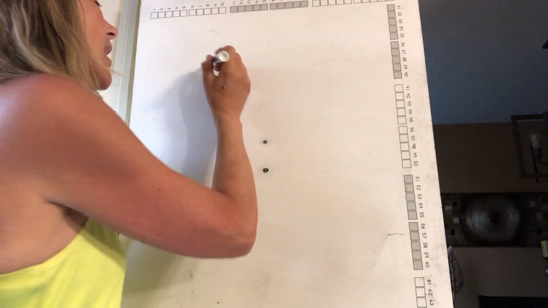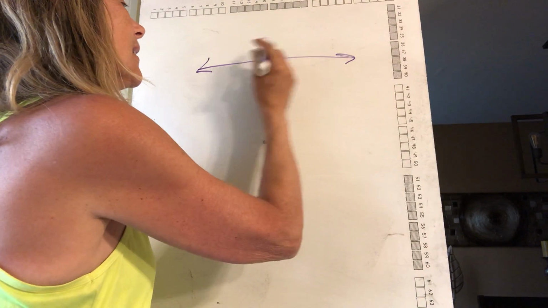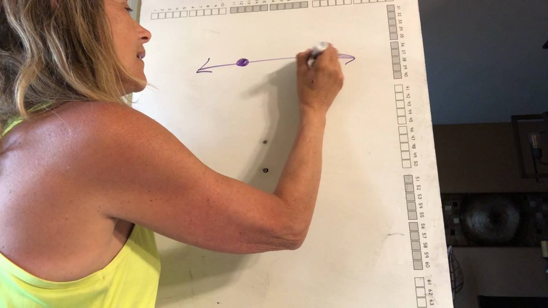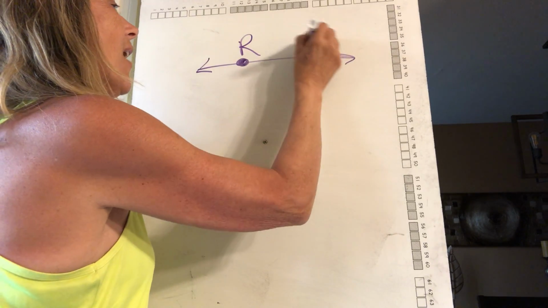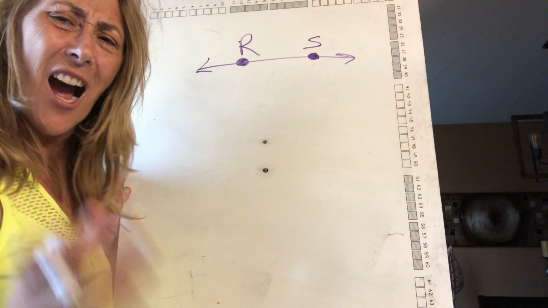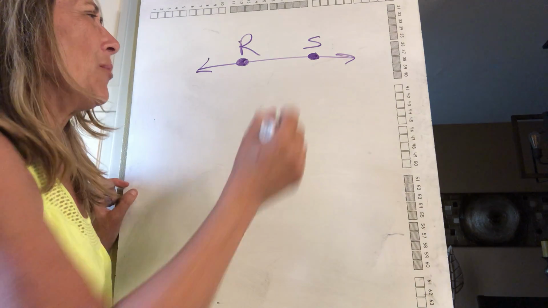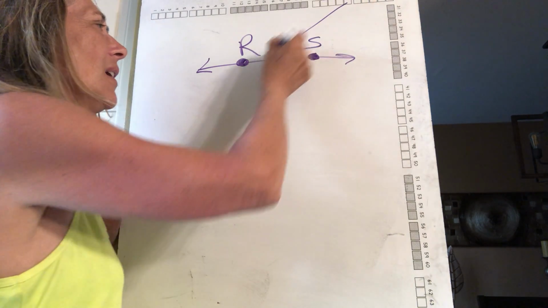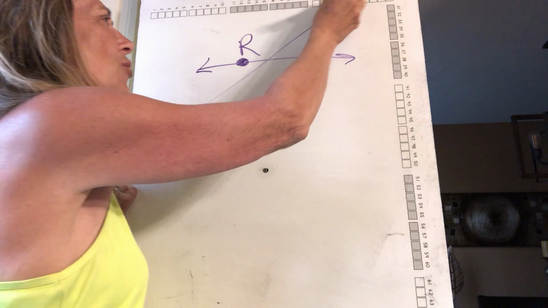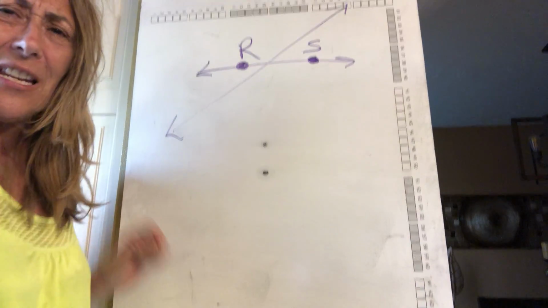So let's take a look at my line. We're going to call it RS. So that's line RS. And then I'm going to take another line, and I'm going to draw it right through that line.